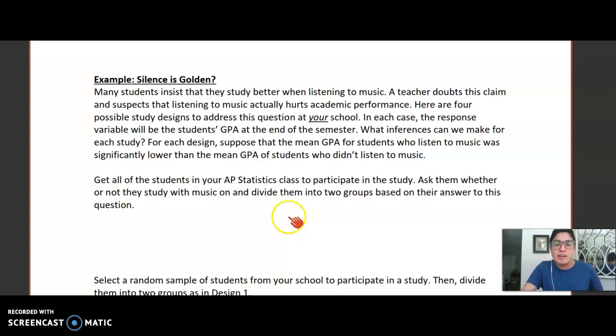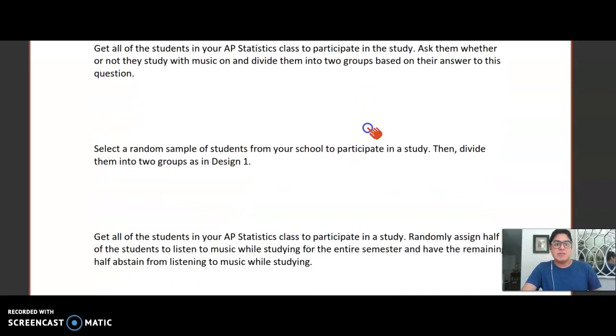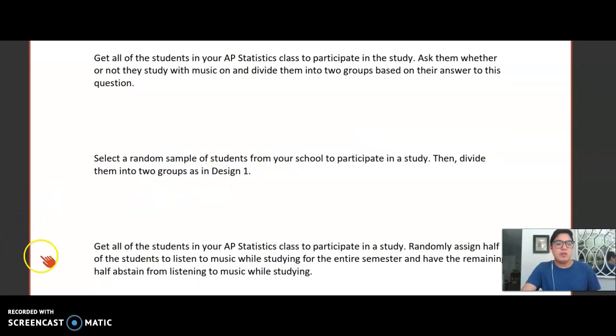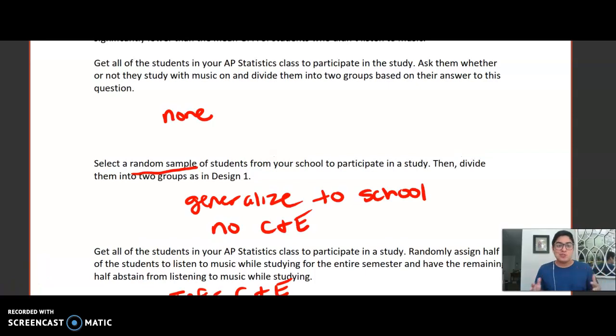All right, so go ahead and pause the video, take a look at some of these designs here, and we'll see what we can infer. Cause and effect, or generalization, or neither. So go ahead and pause the video, and good luck. Okay, so hopefully not too complicated.